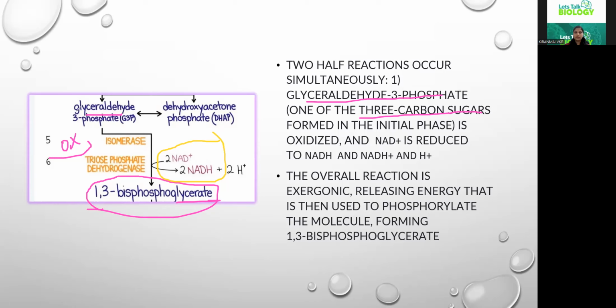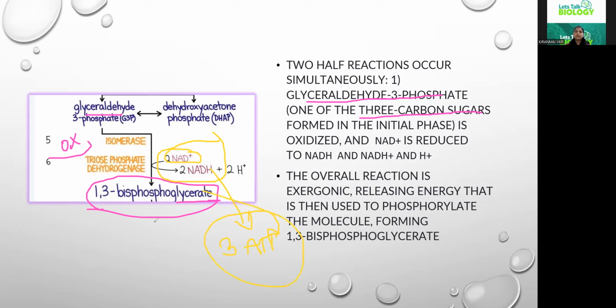First thing you need to understand is that glyceraldehyde 3 phosphate undergoes an oxidation process, and it is also undergoing the redox process, because our NAD plus is getting reduced to NADH plus H plus ions. And one more thing you need to remember, each NADH carries 3 ATP molecules, but these will be in the check form.